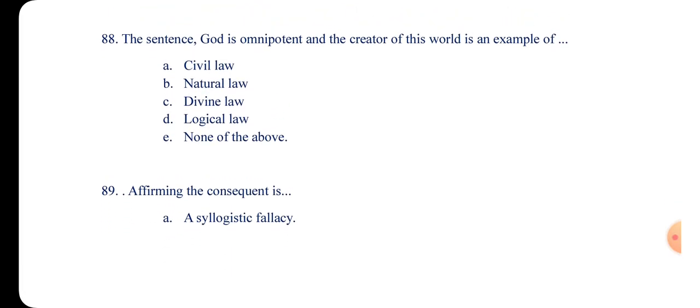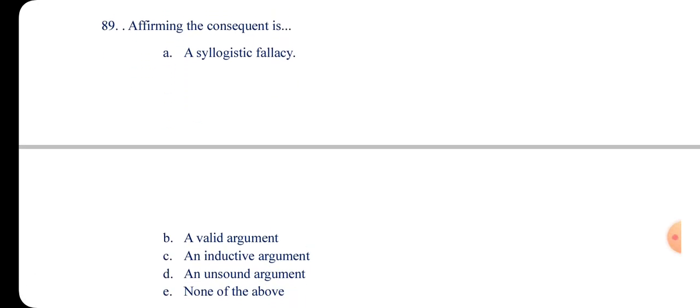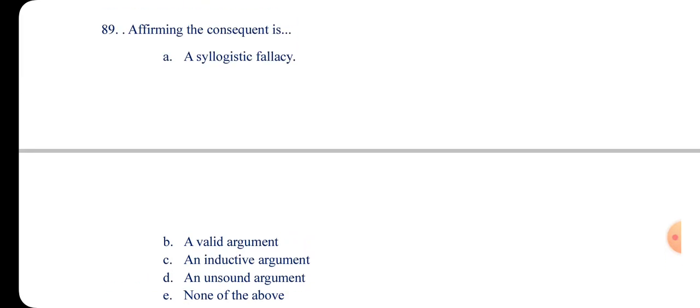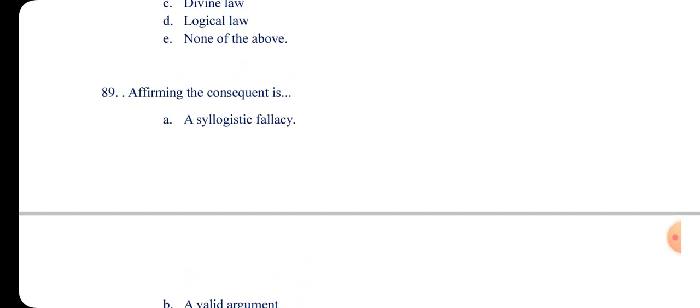Number 89, affirming the consequent is A, syllogistic fallacy, B, a valid argument, C, inductive argument, D, a sound argument, and then E, all of the above. When you affirm the antecedent, that is what we call modus ponens.